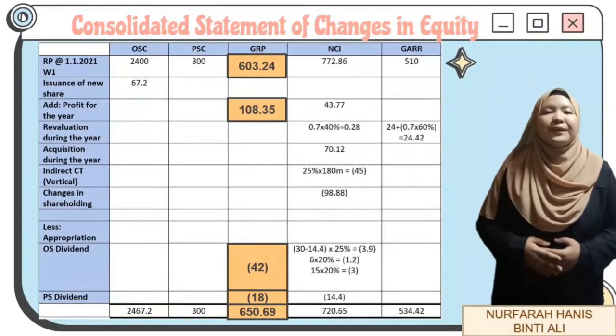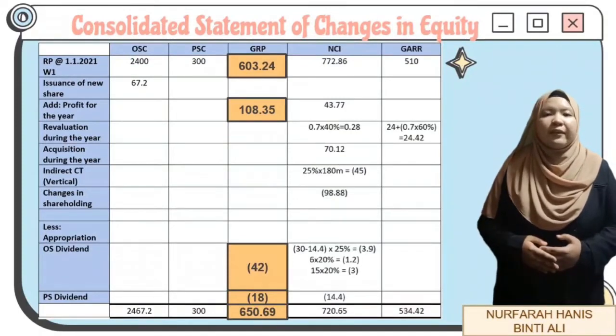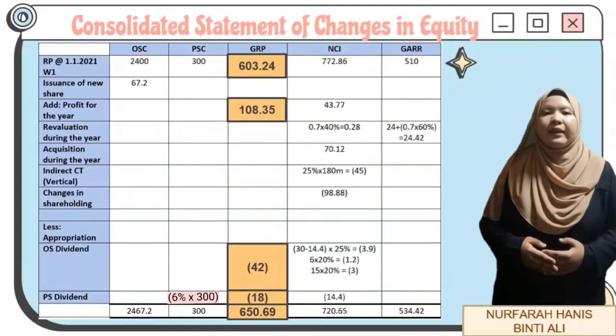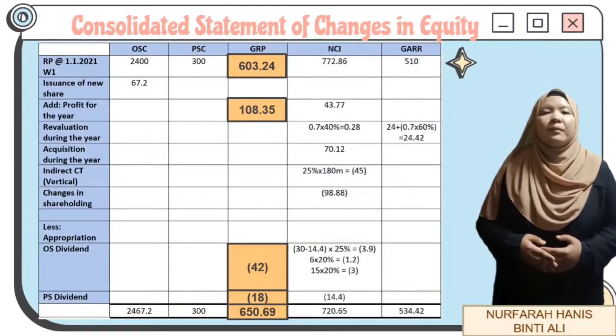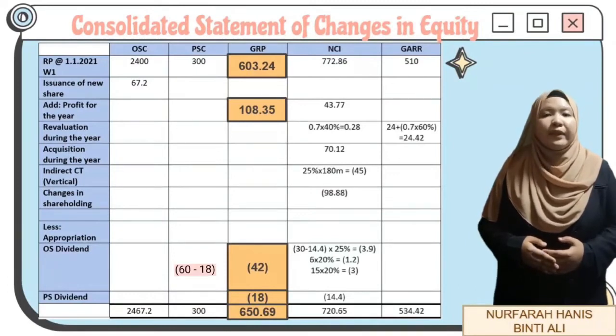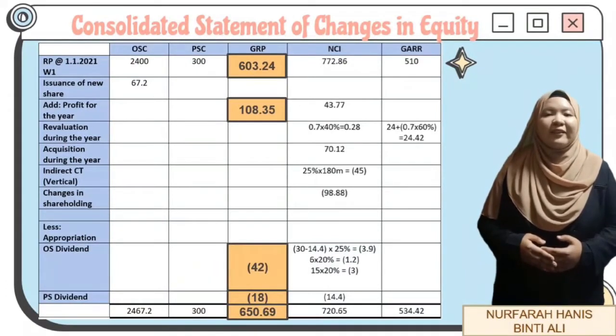As for dividend, we could see under Statement of Financial Position given in the question, Great Berhad has 6% preference share amounting to 300 million. Therefore, to obtain preference share dividend, we will need to multiply that 300 million with 6% and we will get 18 million ringgit. As for the ordinary dividend, we will use 60 million ringgit obtained from the question, and it will be subtracted with 18 million, and we will get 42 million ordinary share dividend. Hence, the total group retained profit will be amounting to 650.69 million ringgit. And that's all from me.